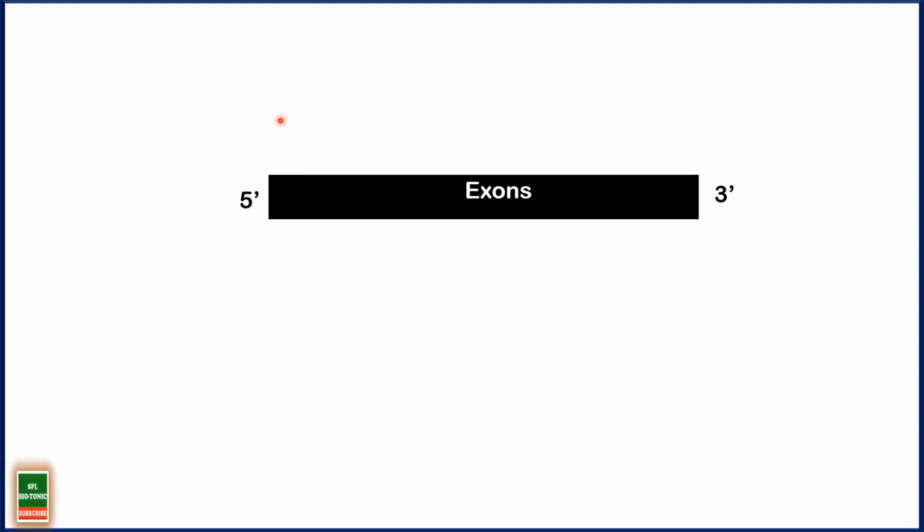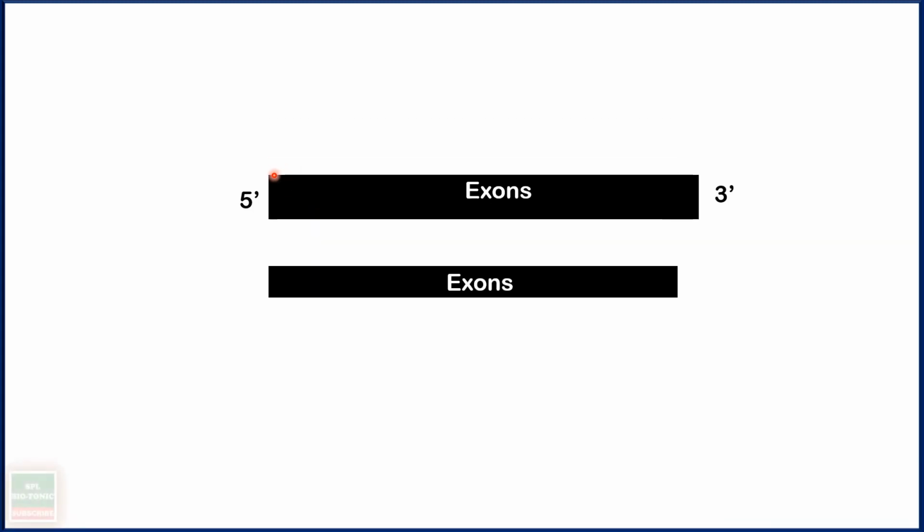Now once the exons are joined, there is a second step in RNA processing. What is happening is that towards the 5' end, 7-methyl guanosine is added. So this is called capping, 5' capping. I'm repeating again, towards the 5' end of the exons, the compound called 7-methyl guanosine is added. That is called 5' capping.